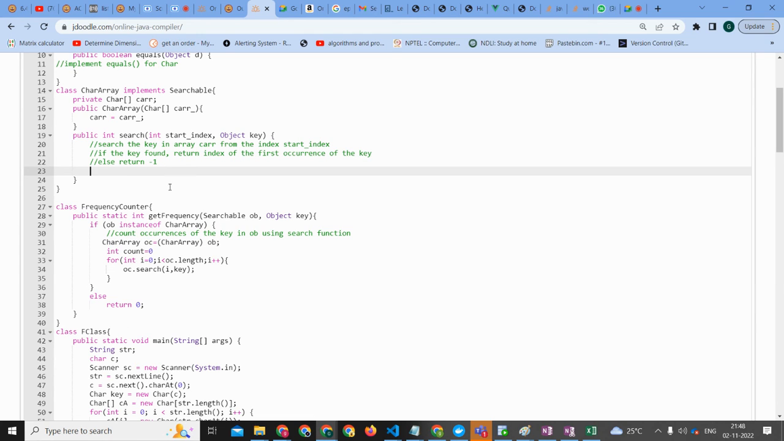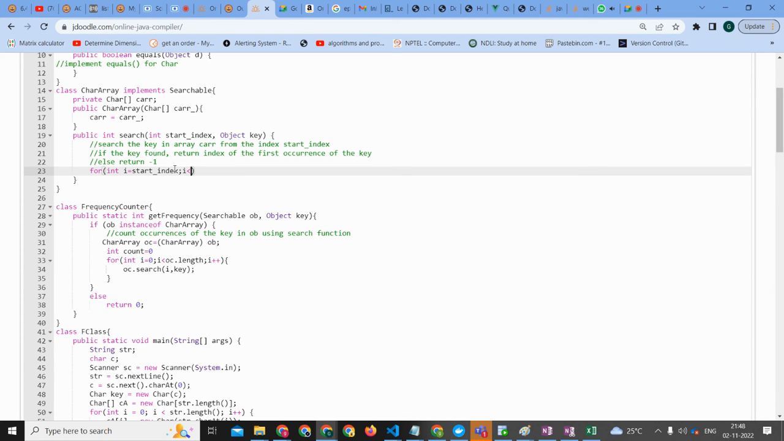So i is nothing but the start index. I think this should do a for loop, right? For integer i equals not 0 but start index. Because if you start from 0, every time you're going to come from the start. So start from the start index.